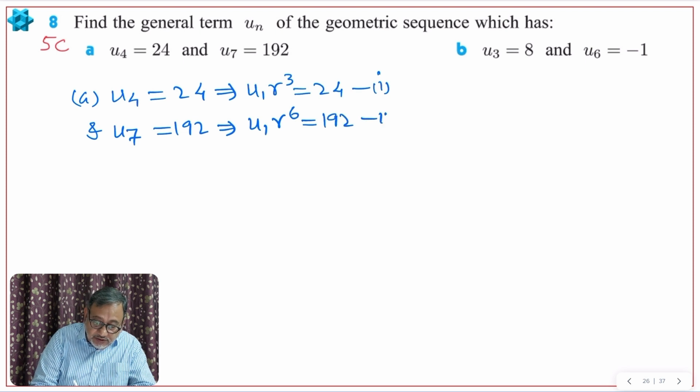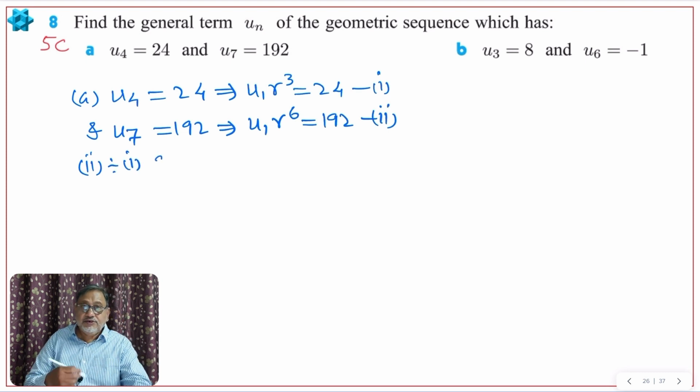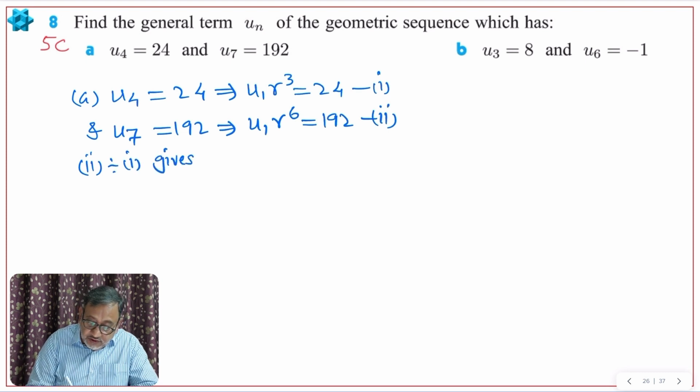So second equation divided by first equation gives, okay, we'll divide second equation by first equation. So u1 r raised to 6 divided by u1 r raised to 3 is equal to 192 divided by 24.